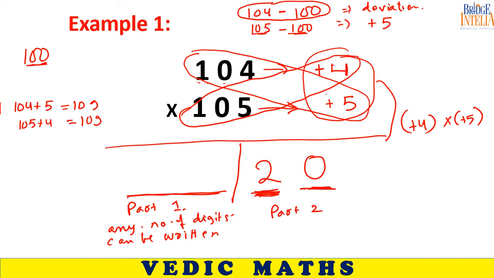This is not a coincidence. This is a mathematical trick. So write 109 here. Both are the same, so write 109. This is the full and final answer. The answer is 10920. You can verify. Let's verify.